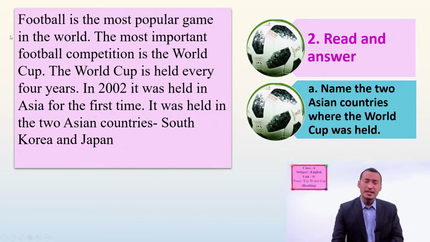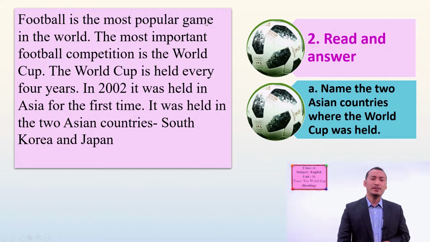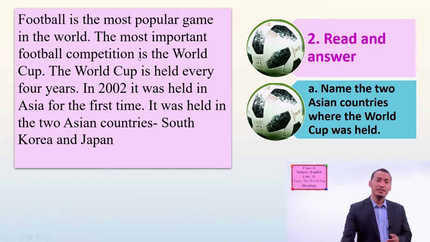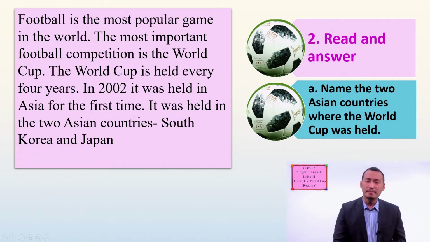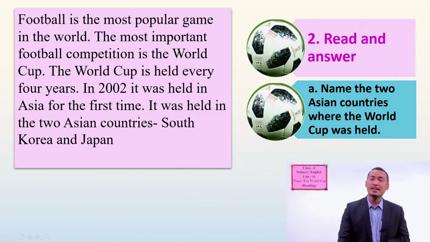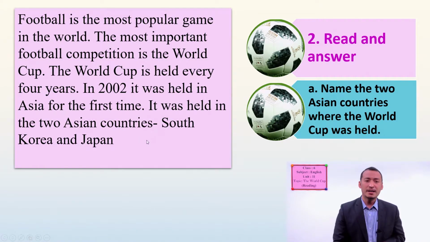Okay, let me read it aloud. Football is the most popular game in the world. The most important football competition is the World Cup. The World Cup is held every 4 years. In 2002, it was held in Asia for the first time. It was held in the 2 Asian countries, South Korea and Japan.